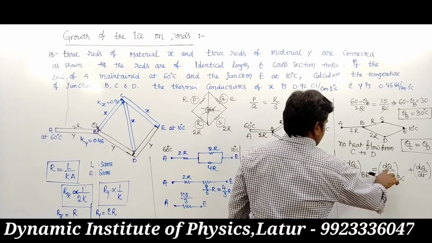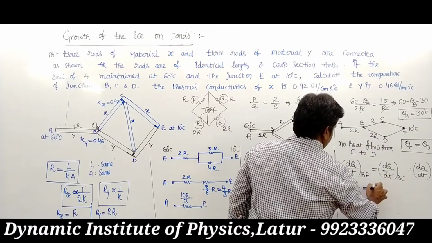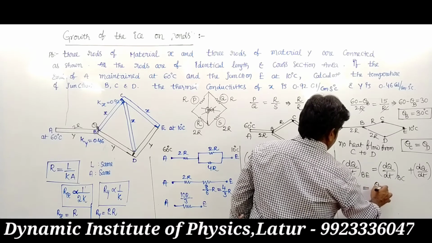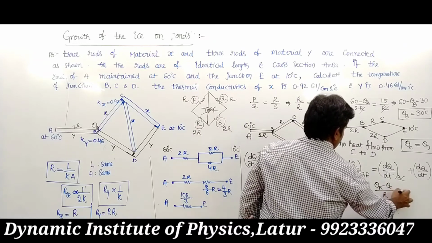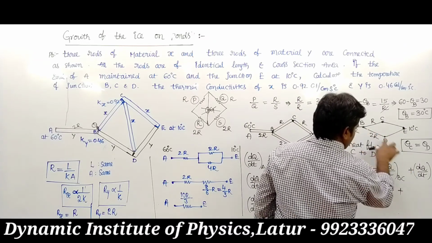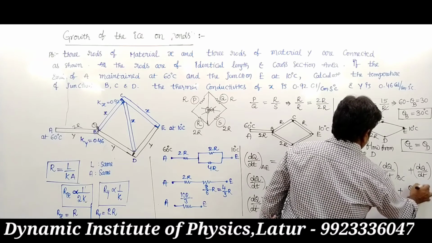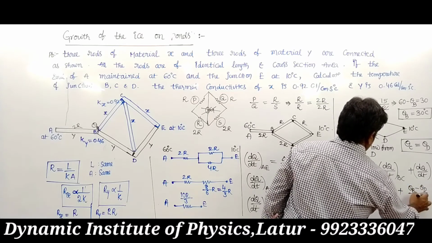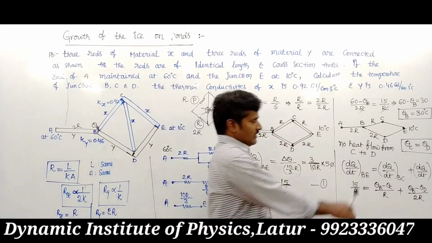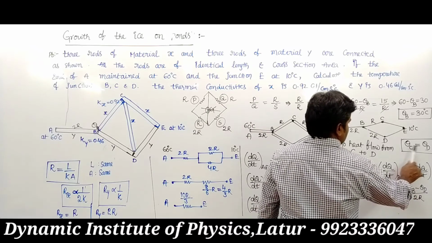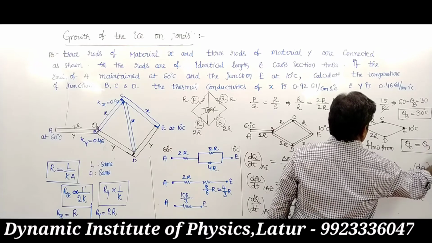Heat transfer from B to C is the temperature of B minus the temperature of C upon resistance R, plus the heat transfer from B to D, the temperature of B minus the temperature of D upon 2R. We know theta C and theta D are both nothing but theta, because no heat is transferred between them.